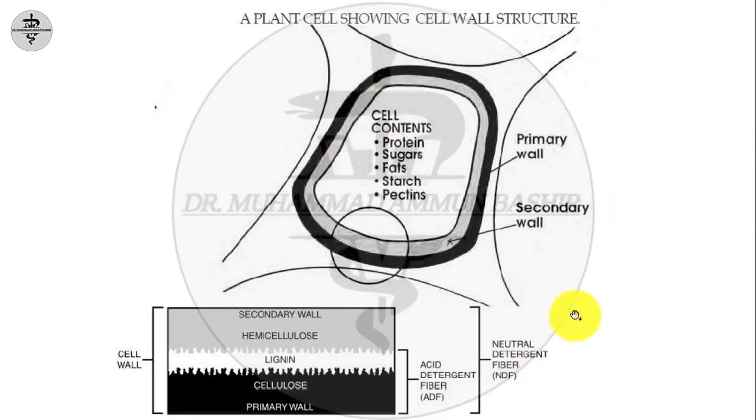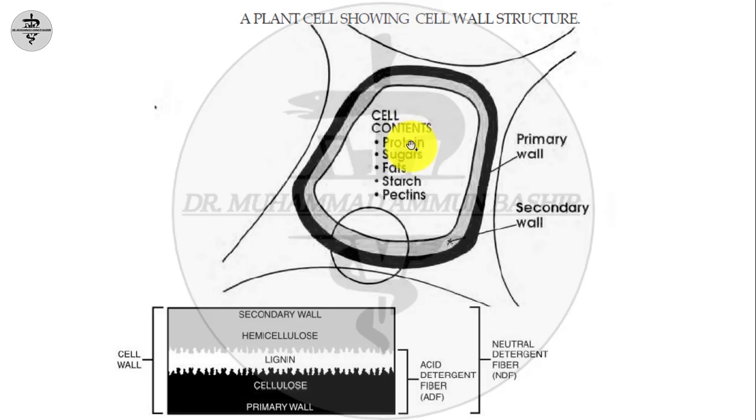This is the plant cell wall structure. The blackish color is the primary wall of a plant cell, while the whitish color is the secondary wall of a plant cell, and this is the cytoplasm of a plant cell, or the protoplasm.